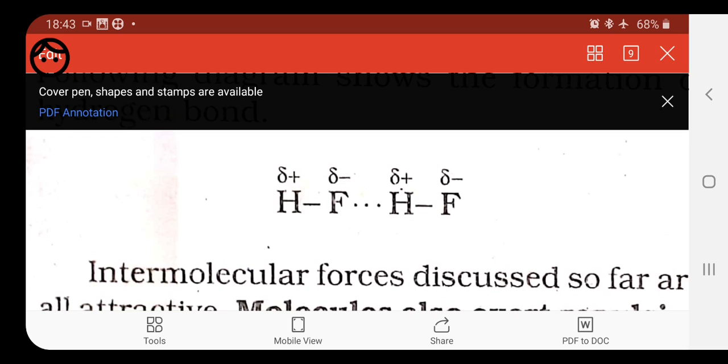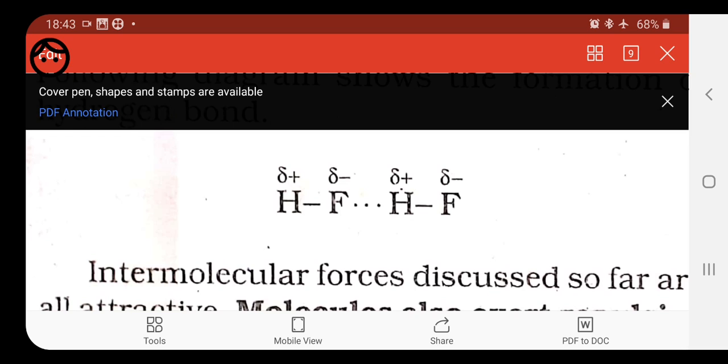Here the bond forms between the fluorine of molecule A and the hydrogen of molecule B. Because fluorine is more electronegative, it has the ability to attract the hydrogen from the other side also. Though it is a very weak bond, the bond formed between these two molecules is called hydrogen bond. So intermolecular hydrogen bond means the bond forms between two different molecules, and intramolecular hydrogen bond means the bond forms within the same molecule.